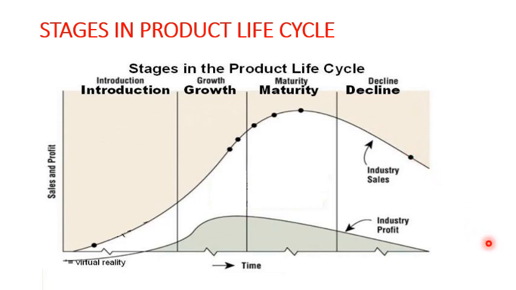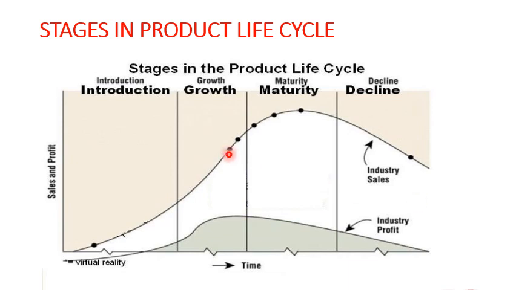Instead of just allowing the product to end its life in the market, they can think of redesigning the product, rebranding it, or bringing out a better product than the previous version, and trying to boost the sales. That is how you need to sustain in the market.